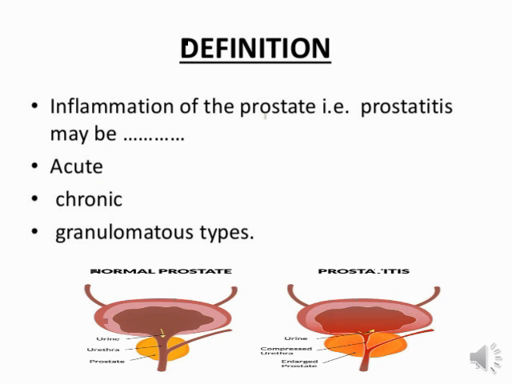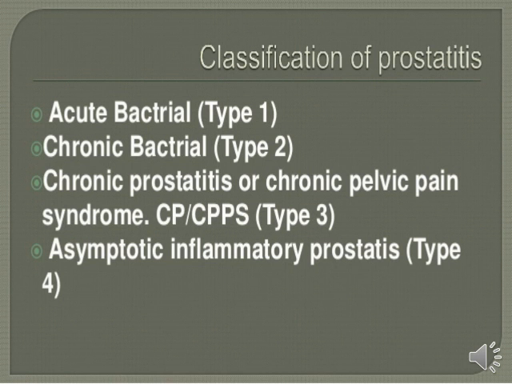Classification of prostatitis. Here we have a classification for prostatitis. Basically, prostatitis is divided into four classifications. First, acute bacterial prostatitis, also called type 1 prostatitis. Second is chronic bacterial prostatitis, the second type of prostatitis. Third is chronic prostatitis or chronic pelvic pain syndrome, the third kind of prostatitis. And lastly, asymptomatic inflammatory prostatitis, the type 4 kind of prostatitis.